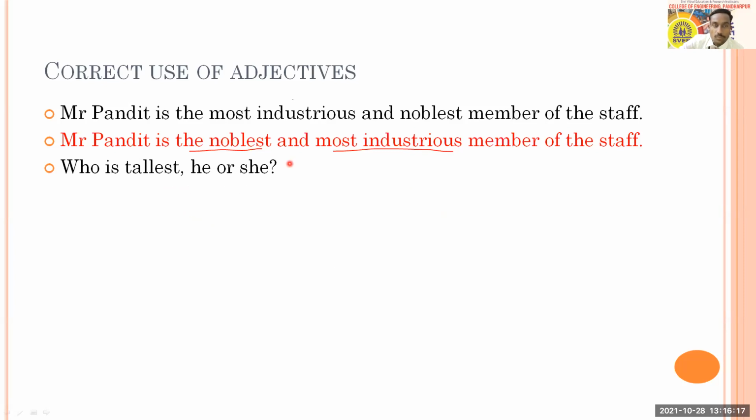So the problem, first of all, we are talking about correct use of adjective. In this sentence, what is the adjective? Tallest is the adjective, okay? So the problem is with that adjective. How can we correct it? We can get the clues from this, he or she. So here you'll come to know there are only two people, okay? And Pratiksha got it, okay?